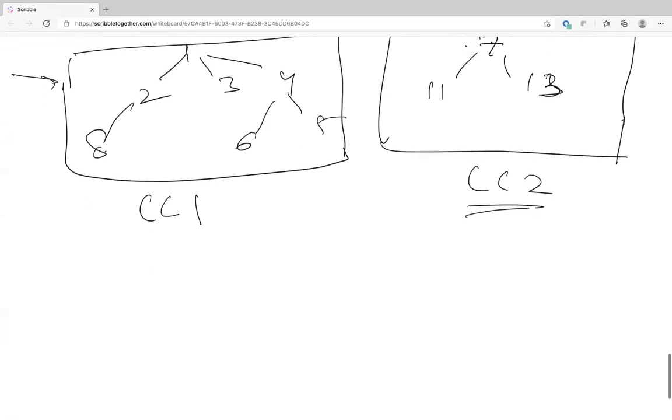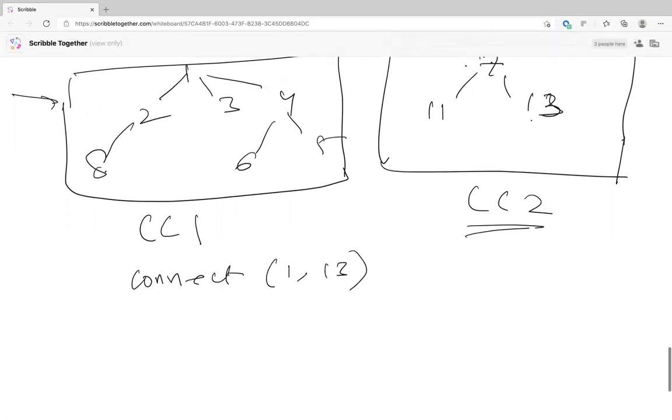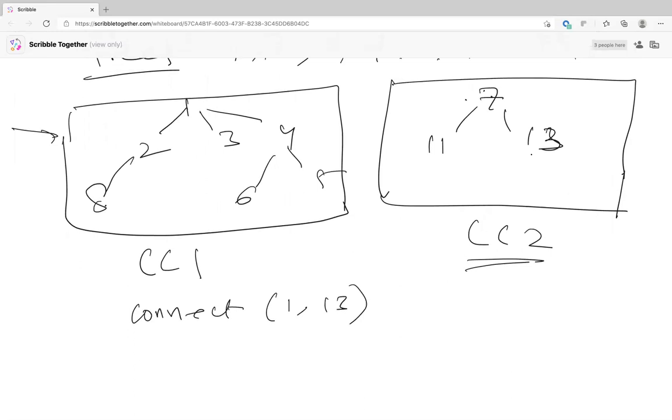And let's say you get a query which says connect 1 and 13. Can you see what I've drawn here? Yeah. So you have connected component 1; basically this is a cluster, and it is possible to reach from one node to another.